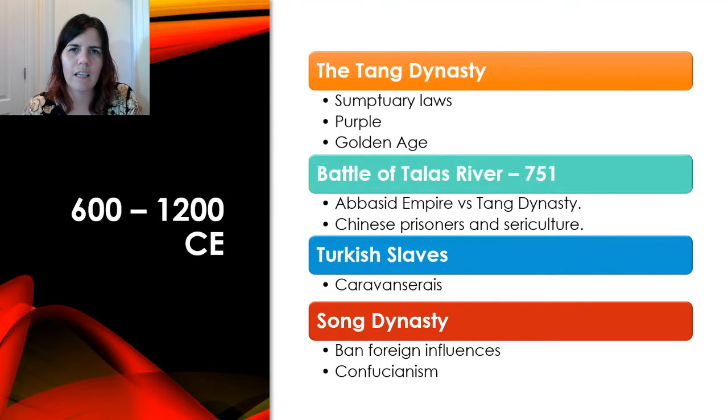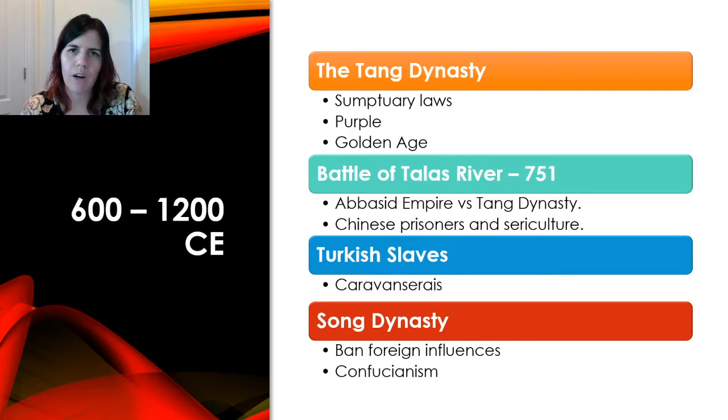So then from 600 CE to 1200 CE, the Tang Dynasty was ruling in China, and they created sumptuary laws to monopolize the production and use of the best silk textiles for political purposes. They also imitated the Byzantine Empire and made purple the color of royalty, and this was also considered the golden age of the Silk Road routes.